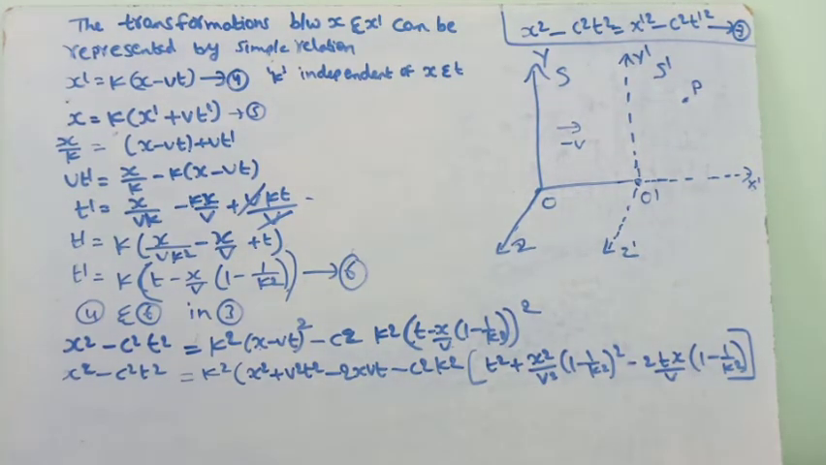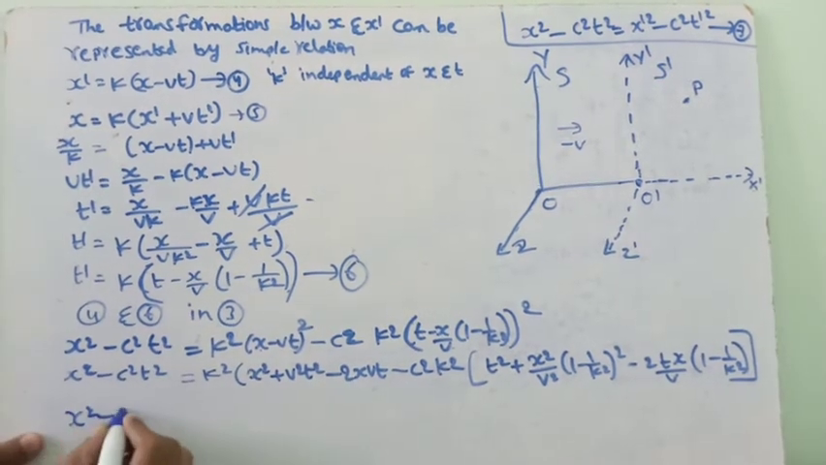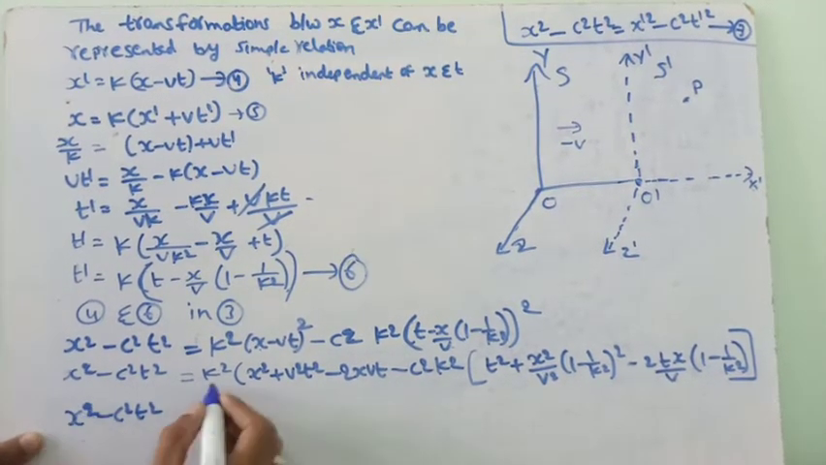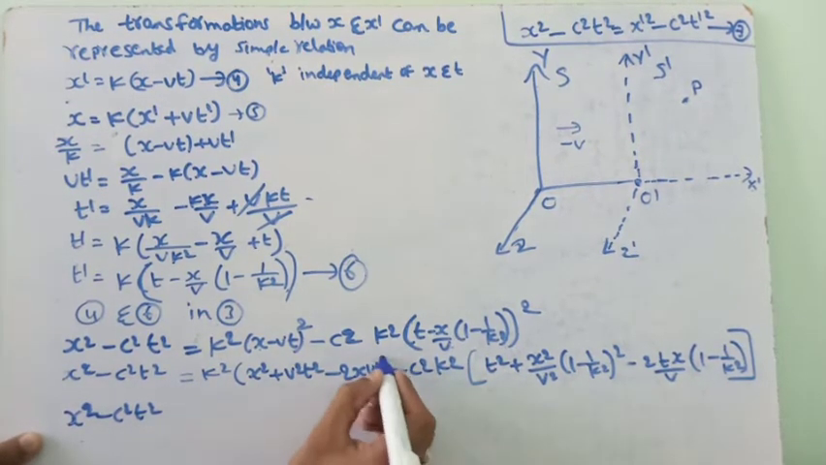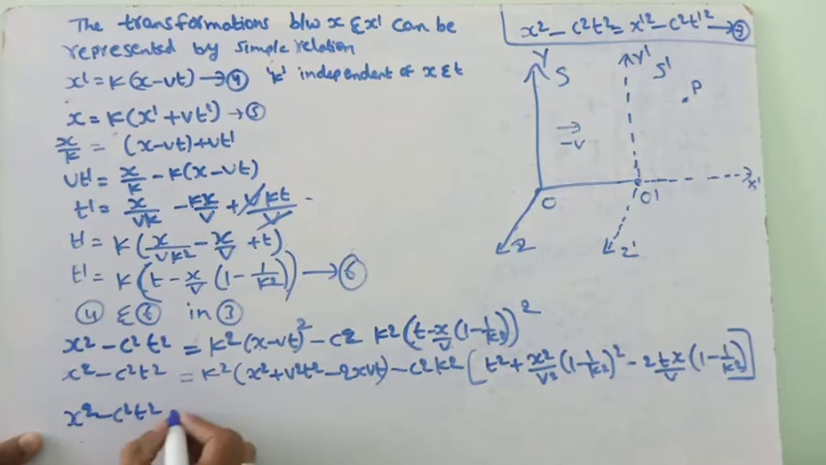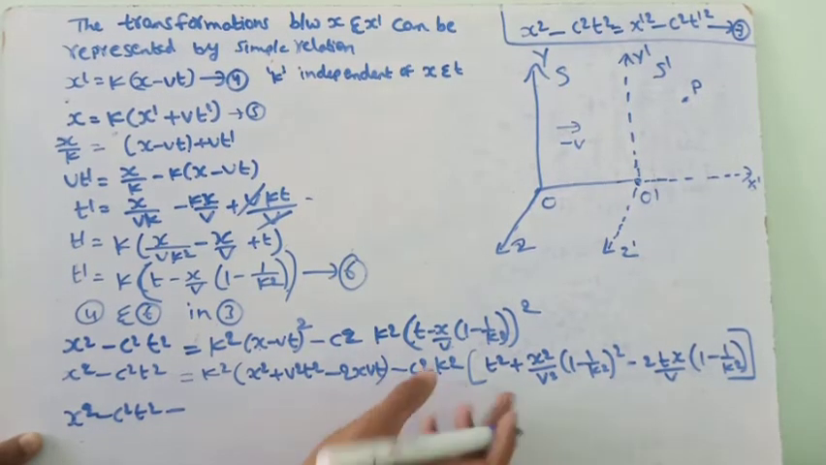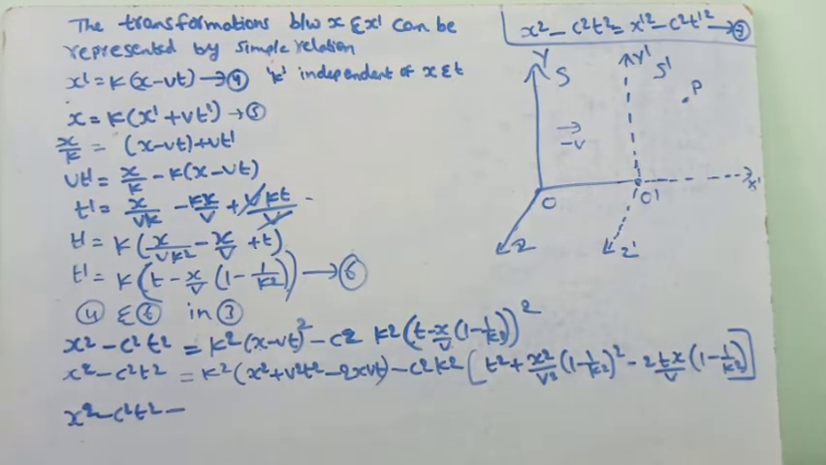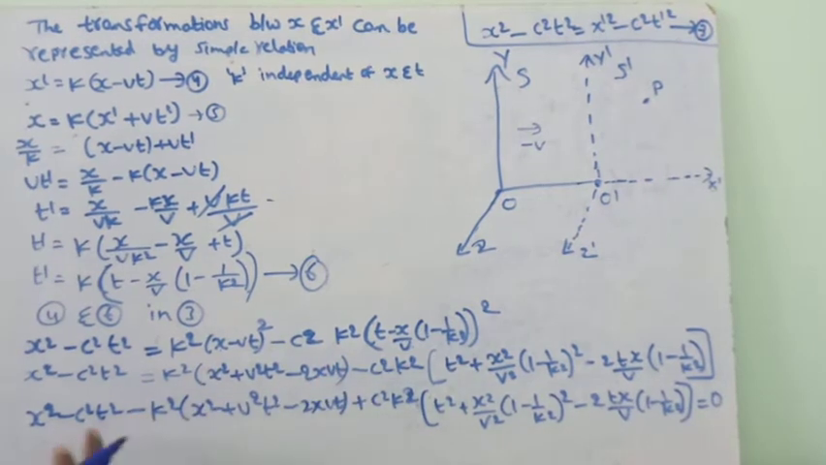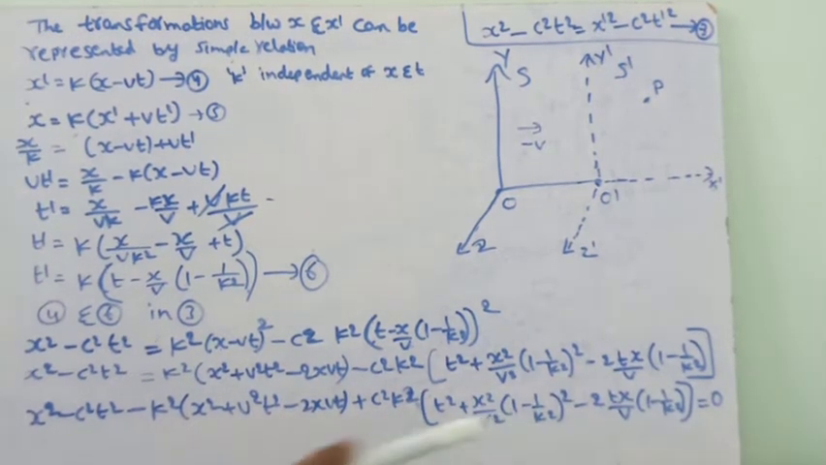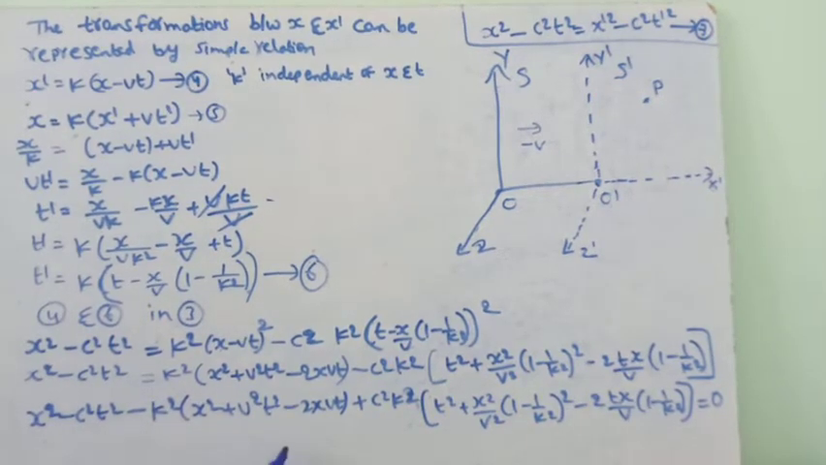So we bring all these terms to this side: x square minus c square t square. This term has a plus sign, so when it comes here it becomes minus, and this entire term having minus comes to this side and becomes plus. I have written this term to this side, so it becomes minus. This term has minus, so it becomes plus, equal to 0. This entire equation is equal to 0. This equation is an identity.